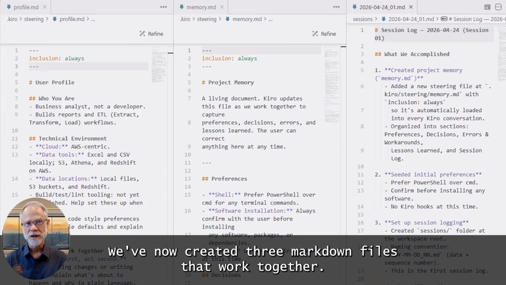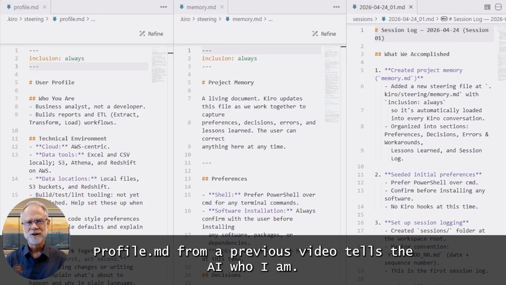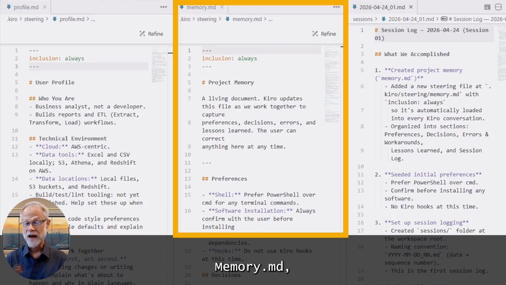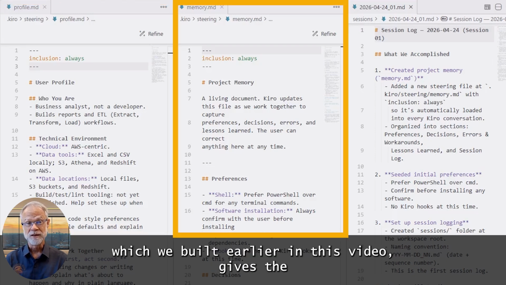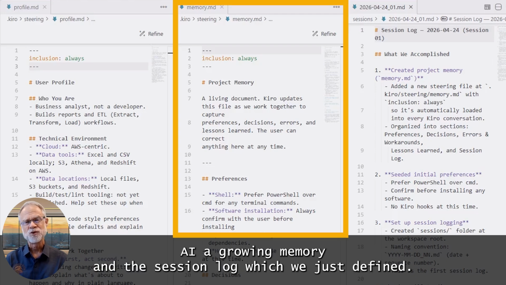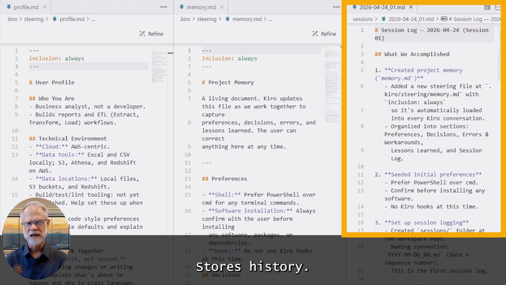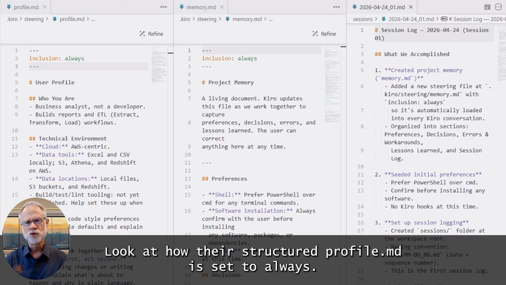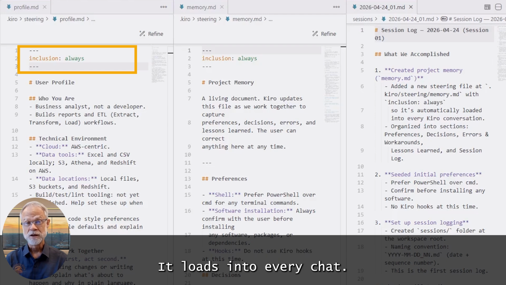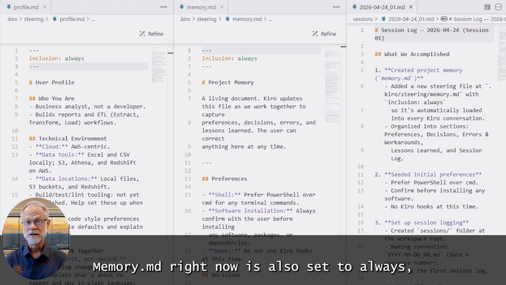We've now created 3 markdown files that work together. Profile.md from a previous video tells the AI who I am. Memory.md, which we built earlier in this video, gives the AI a growing memory. And the session log, which we just defined, stores history. Look at how they're structured. Profile.md is set to always. It loads into every chat.